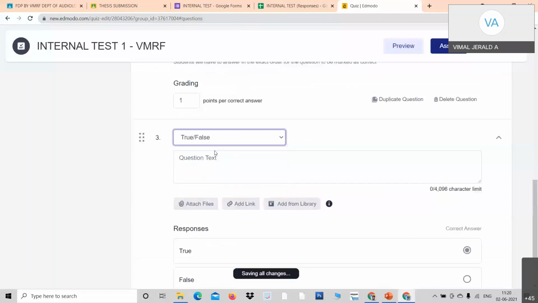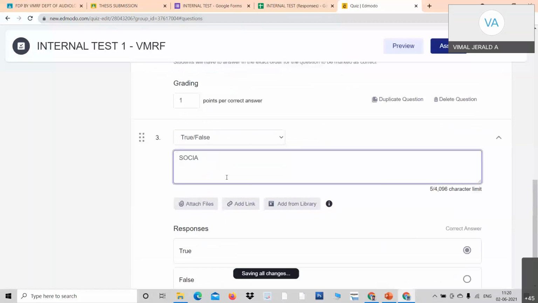Social distancing will not be helpful to cure COVID-19.